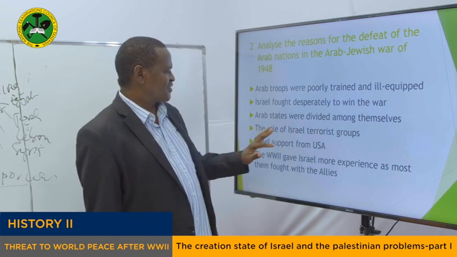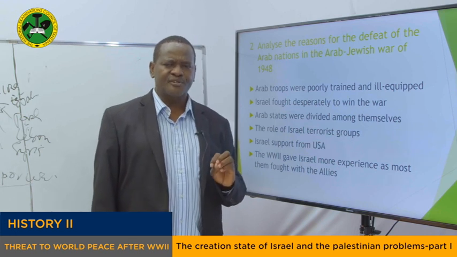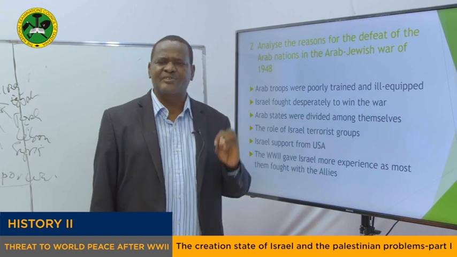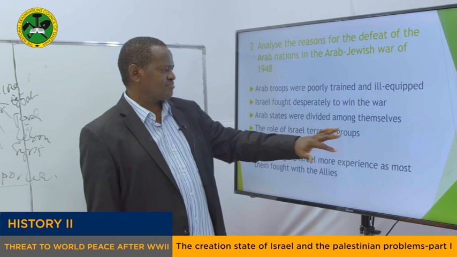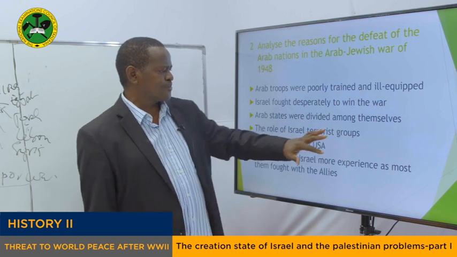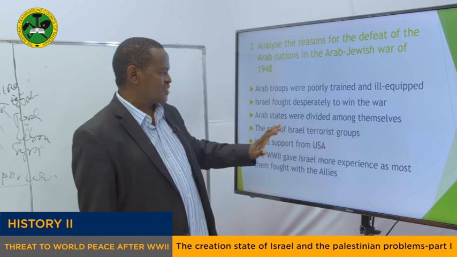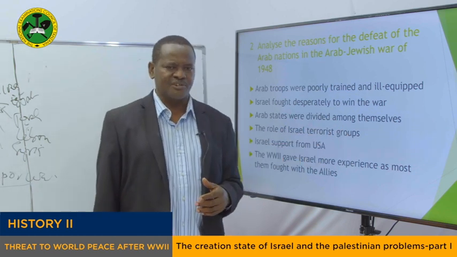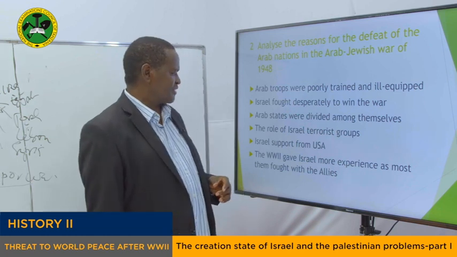Another point here is the role of Israel's terroristic groups. While the war was going on, the terroristic groups of Israel were also attacking some Arab villages. The terroristic group called the Haganah attacked Arab villages and killed a lot of villagers. Those people had no other option but to evacuate, to move out of the village, at least to try to save their lives.